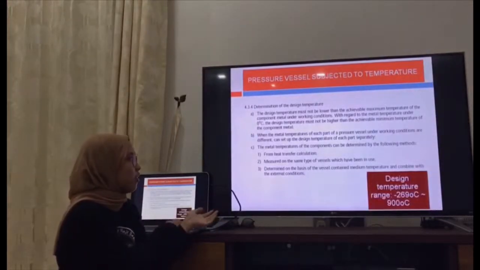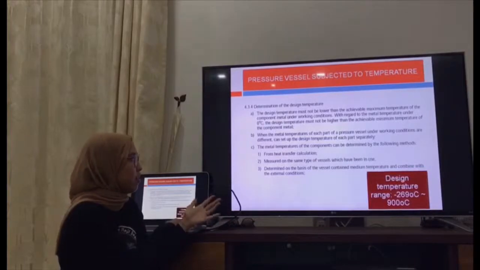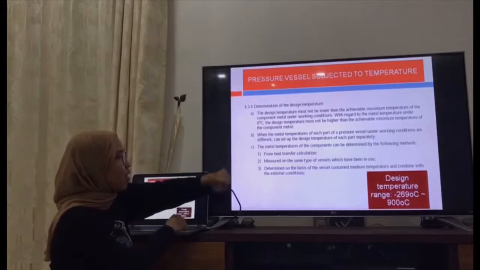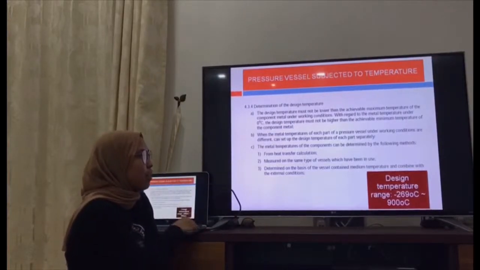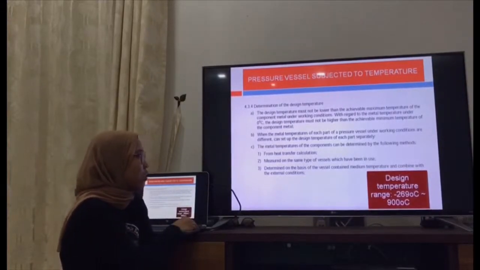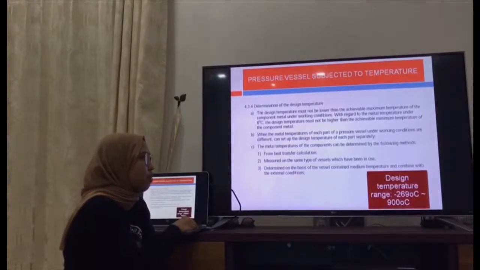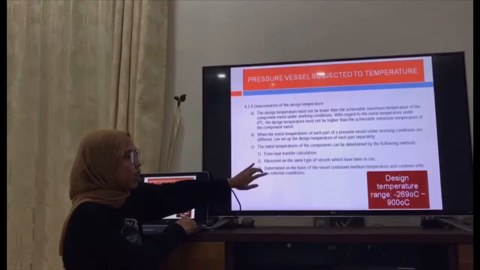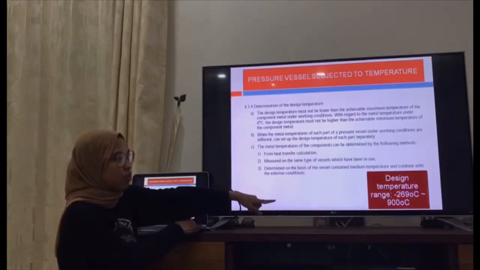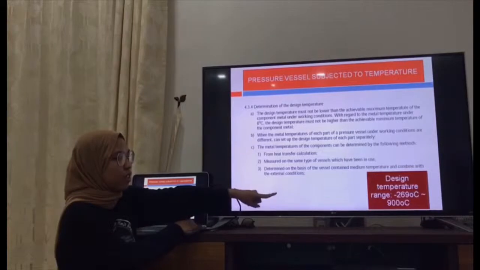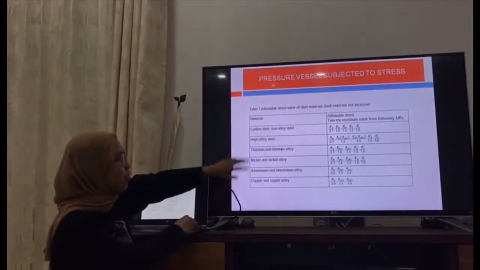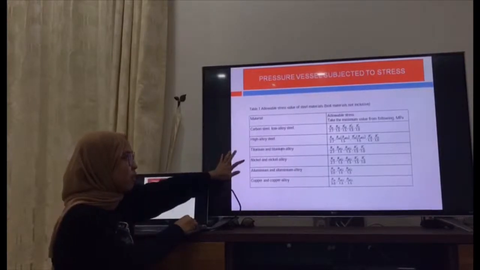Now for the temperature. The design temperature must not be lower than the achievable maximum temperature. When the metal temperature of each part of a pressure vessel under working conditions is different, the design temperature of each part can be set separately. These are the parts separately. The design temperature range should be between minus 269 degrees C and 900 degrees C. These are the tables for the allowable stress values of steel materials for the pressure vessel.